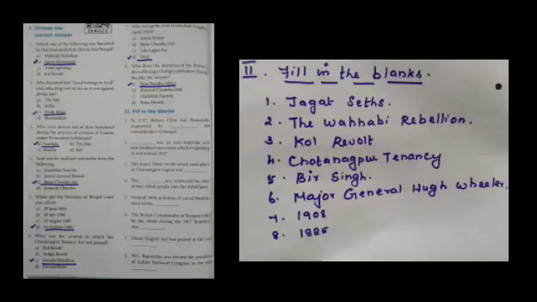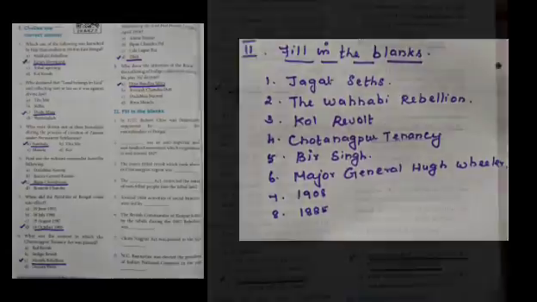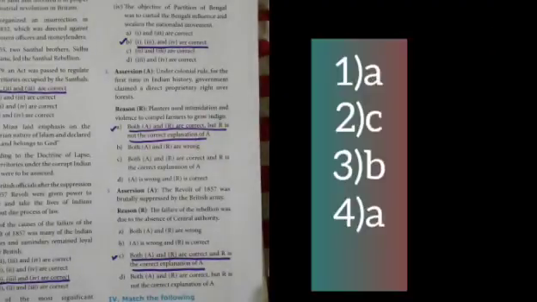Question number 6. The British commander of Kanpur killed by the rebels during the 1857 rebellion was Major General Hugh Wheeler. Question number 7. The Chota Nagpur Act was passed in the year 1908. W.C. Banerjee, that's Womesh Chandra Banerjee, was elected the President of the Indian National Congress in the year 1885. Now, Roman number 3, choose the correct statement.